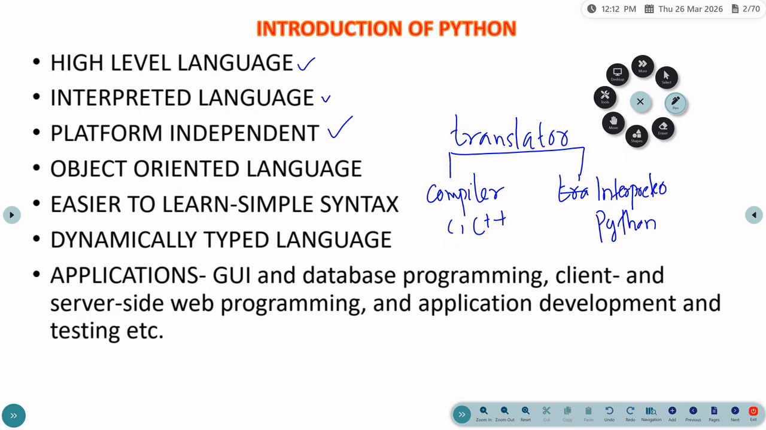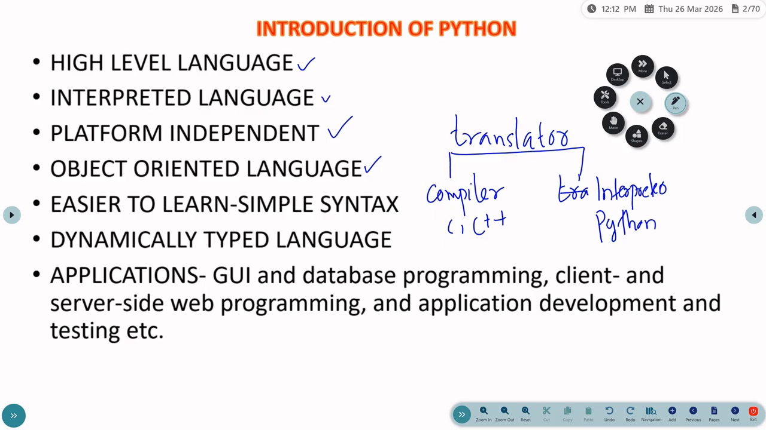What does platform mean? Once you construct the source code with Python, you can run or execute it on any kind of platform. That means on any kind of operating system: Windows, Mac OS, Linux. You can run your source code irrespective of the platform. It will work. The fourth point says it's an object-oriented programming language.